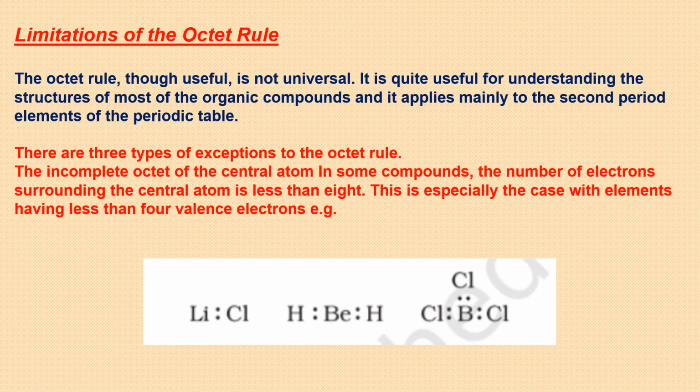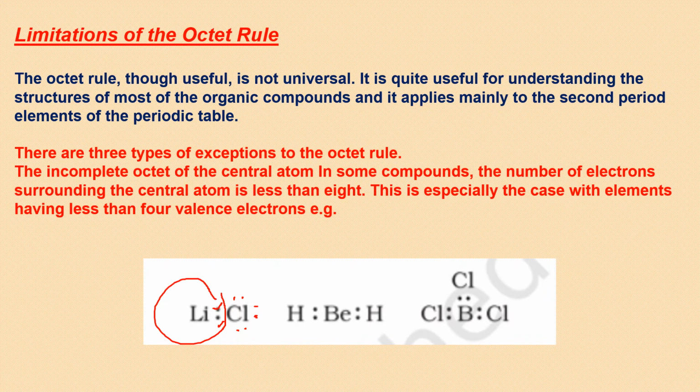For example, if you take lithium chloride, lithium makes a bond with chlorine. So chlorine has 1, 2, 3, 4, 5 and 6, right? And it is the 7th electron of this, and this electron, one of them has come from lithium. They are sharing it. So you can see that for lithium the octet is not complete.